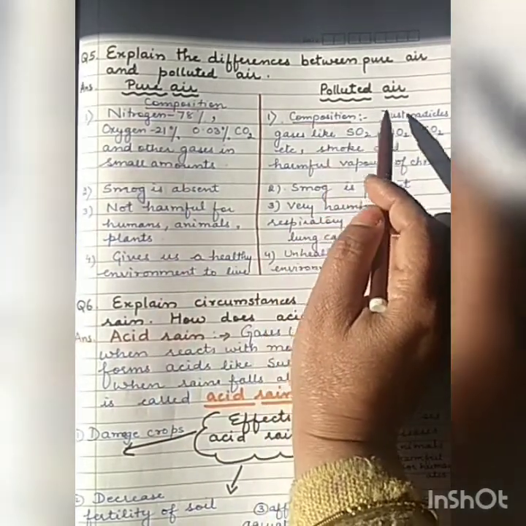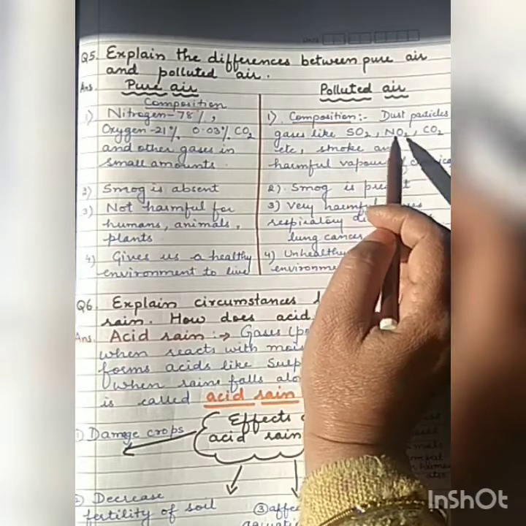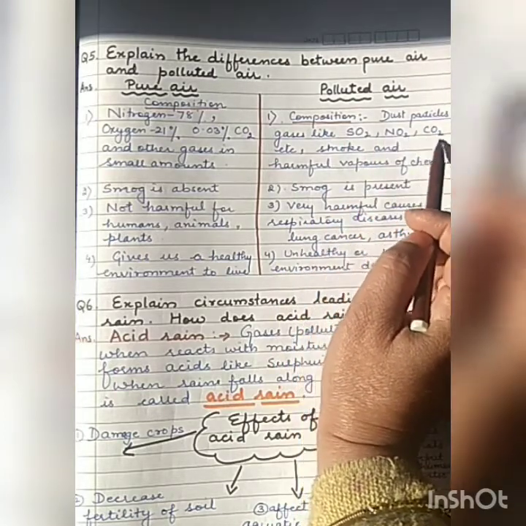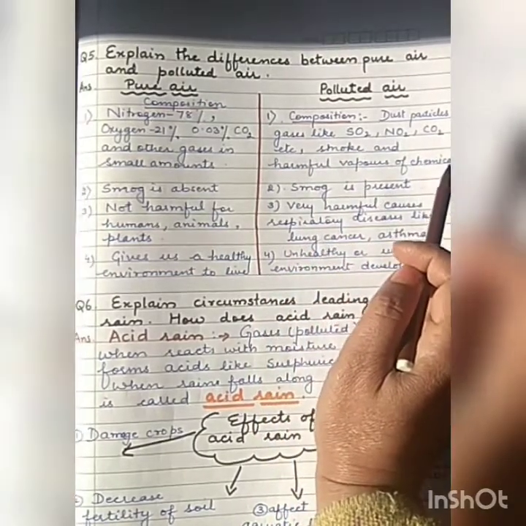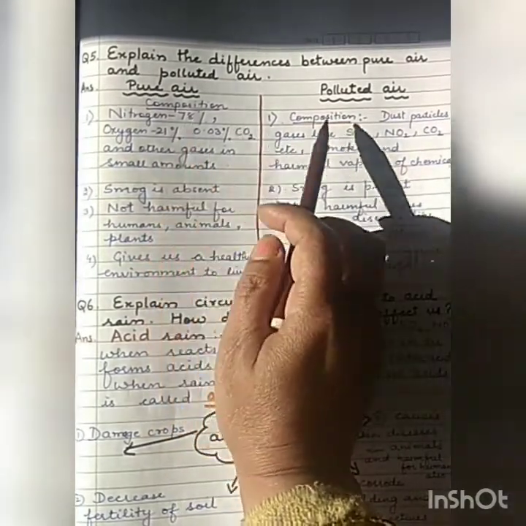Now, what is the composition of polluted air? Dust particles are there, gases like SO2, NO2, sulfur dioxide, nitrogen dioxide, carbon dioxide, smoke and other harmful vapors of chemicals are present in polluted air. This is your first difference, of composition.